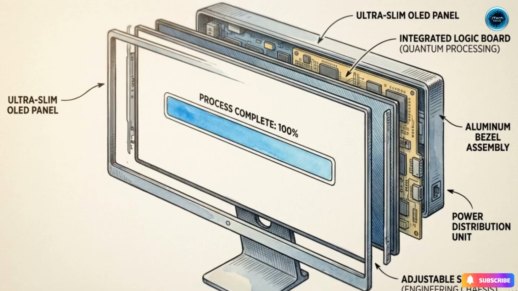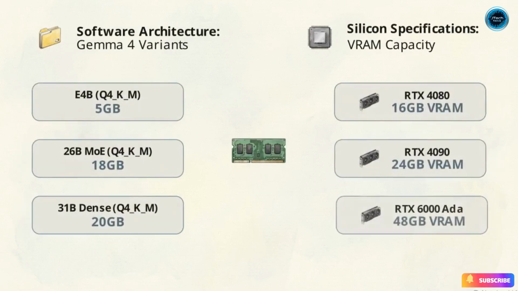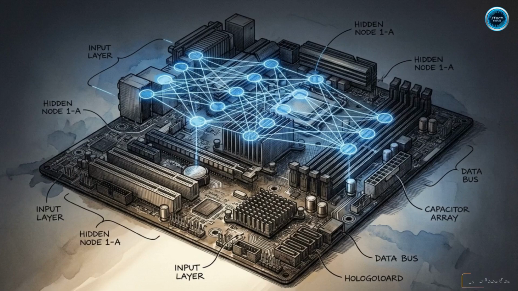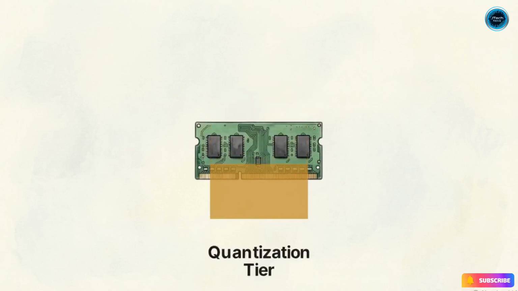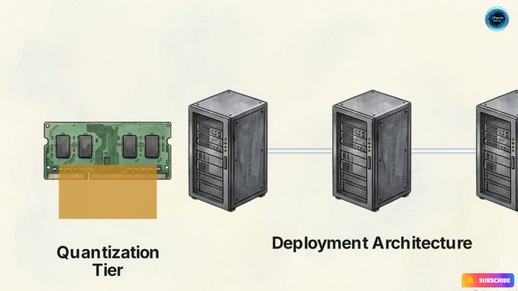Downloading the weights is the trivial part. Serving a massive context model locally requires precise alignment between the software architecture and the physical limitations of your silicon. Local AI sovereignty is an engineering problem. Success relies on calculating VRAM requirements, selecting the correct quantization method, and designing optimal deployment architecture.